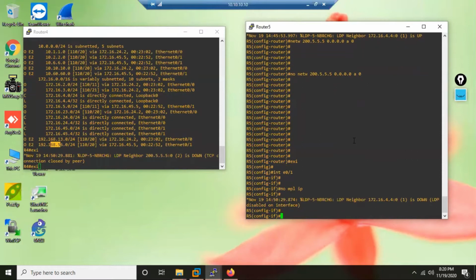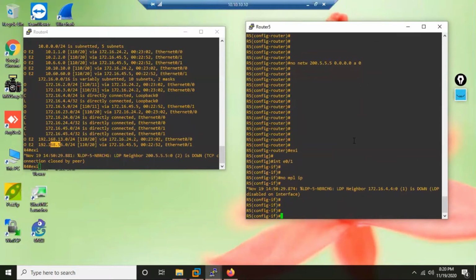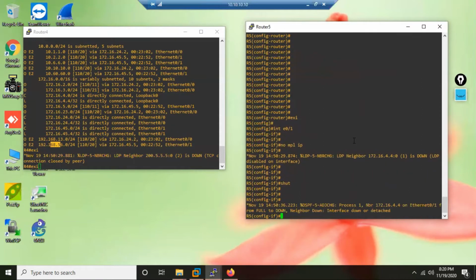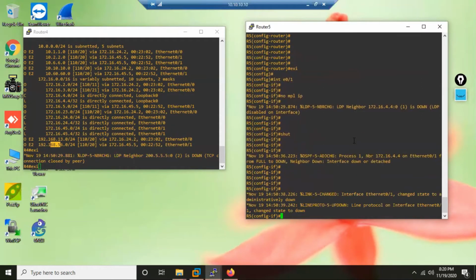I remove the mpls ip command, right? The MPLS is gone. Then I shut down the interface also. If you see, OSPF neighborship also will go down. So R4 says okay, this neighbor is down. Why? Because the TCP connection was closed by the peer. So now the TCP session is gone.